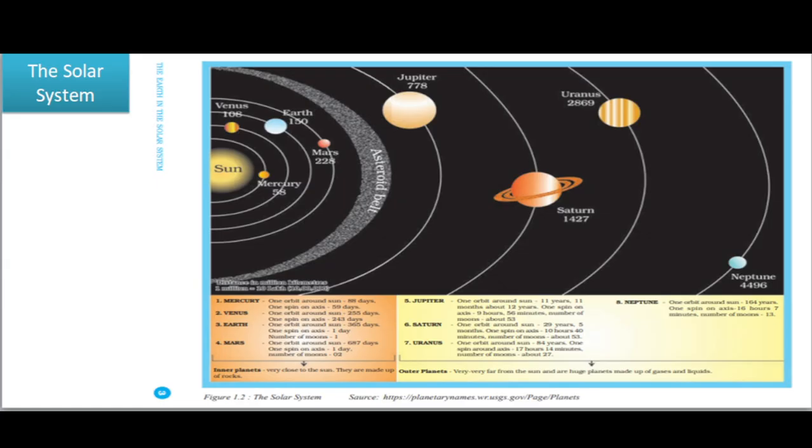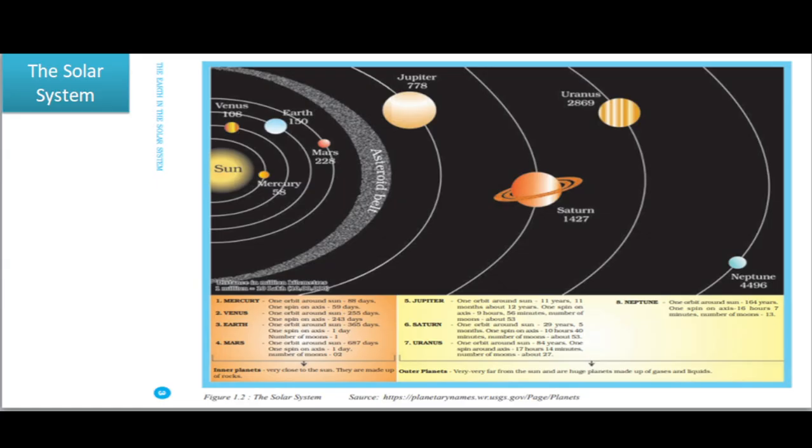So in August 2006, the International Astronomical Union, that is the IAU, downgraded the status of Pluto to that of a dwarf planet. A dwarf planet, according to the IAU, is a celestial body in direct orbit of the sun that is massive enough that its shape is controlled by gravitational forces rather than mechanical forces, and is thus ellipsoid in shape, but has not cleared its neighboring regions of other objects.